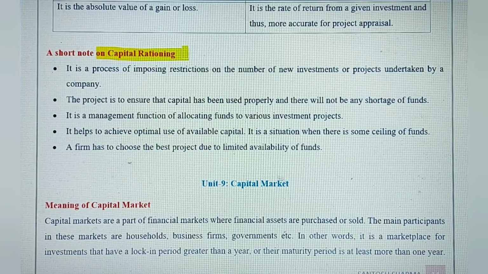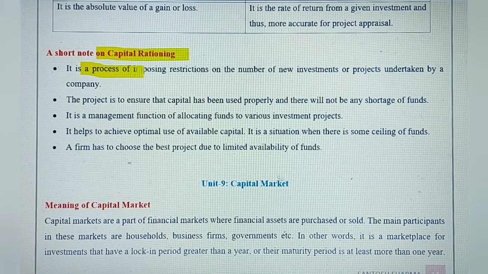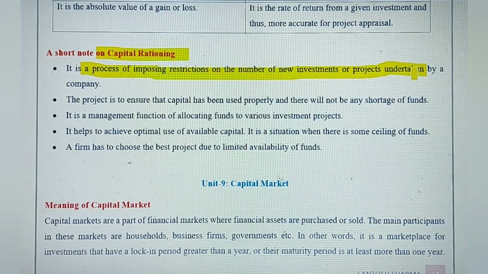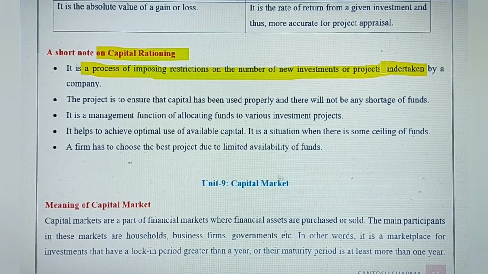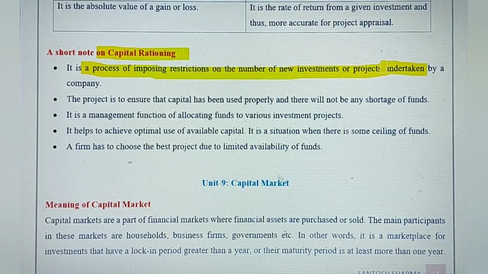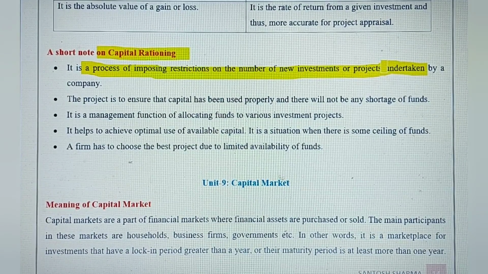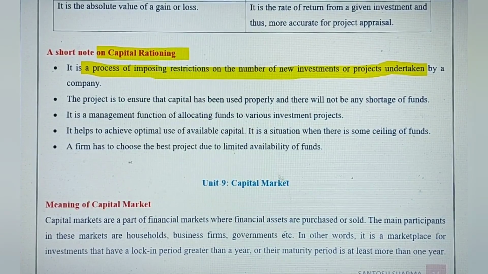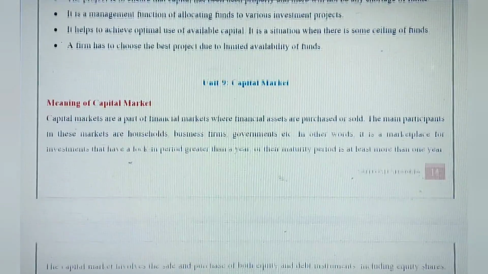Now here, basically, this term relates to the process of imposing restrictions on the number of new investments or projects that are to be undertaken by the company. We know about rationing because we buy our household things from rationing. So this is again in practice for the companies.